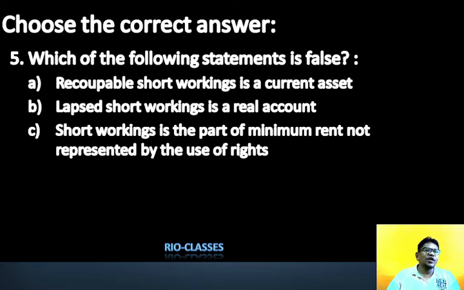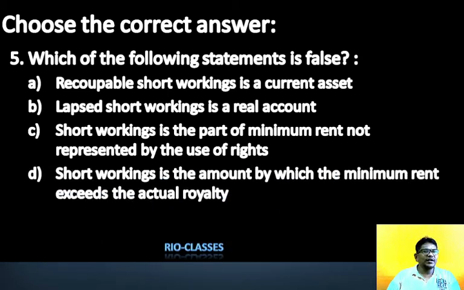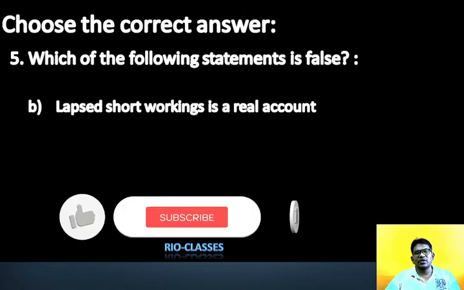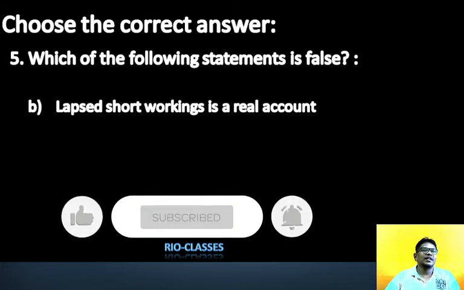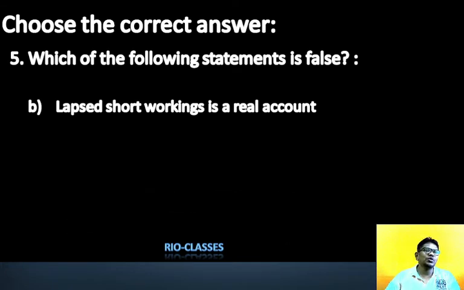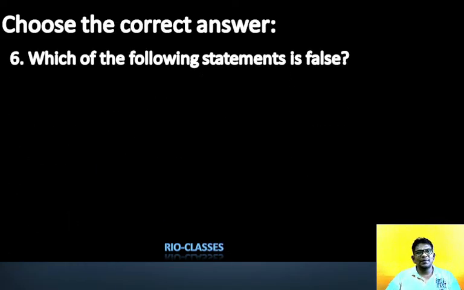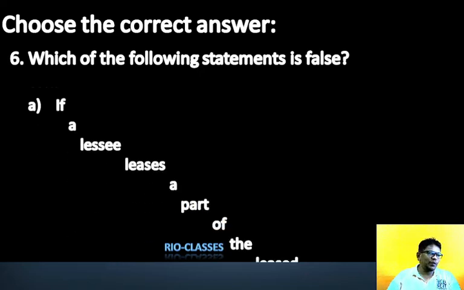So according to all the statements, we can say that lapsed short working is real account. It is false, my dear. Lapsed short working, what do we do? Lapsed short working we transfer to profit and loss account. So B is the false according to that. So next question we have, which of the following statements is false? They may ask which of these is wrong.